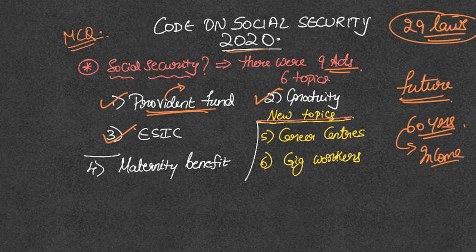Then, how does he sustain himself? Keeping this reality in view, a small amount of money is deducted from his monthly income, and it is added to one account called the PF account. This PF means Provident Fund. Provident, as we have already discussed, is about future.